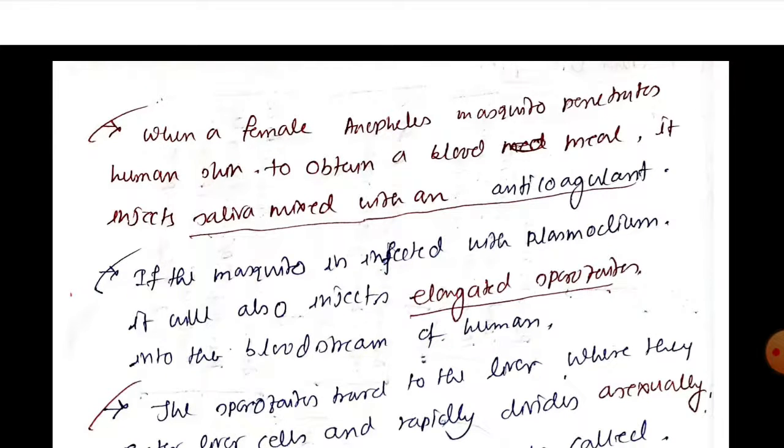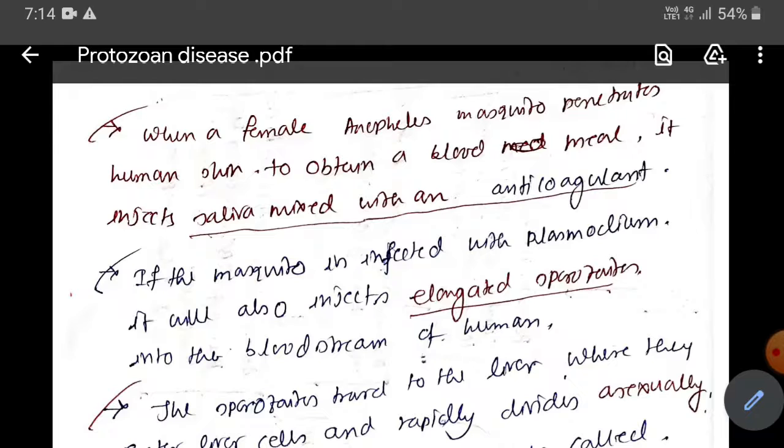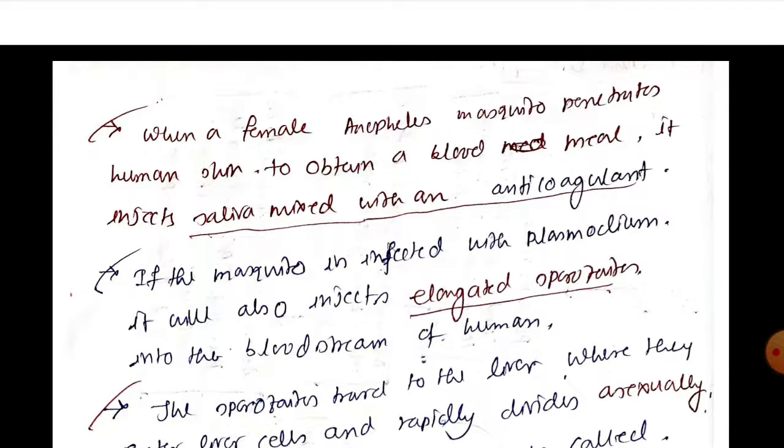Okay, so if that particular female Anopheles mosquito is unfortunately infected with Plasmodium, then along with saliva mixed with anticoagulant, it will also inject the elongated sporozoite into the bloodstream of the human. So the female Anopheles mosquito first penetrates the skin for its blood meal.